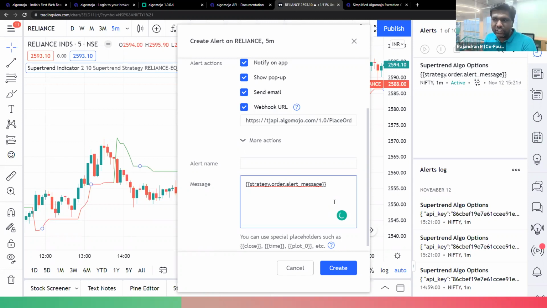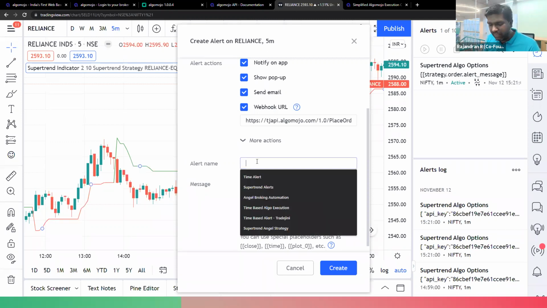So this placeholder will try to send the message. What is the message I'm receiving from the trading system? How much quantity to buy, what order to execute, all those things I'll be receiving from the PineScript code. Whenever there's a buy or sell signal, that complete package of message will be transmitted to AlgoMojo. Dynamically, it will be created. And that is why we are using the placeholders over here.